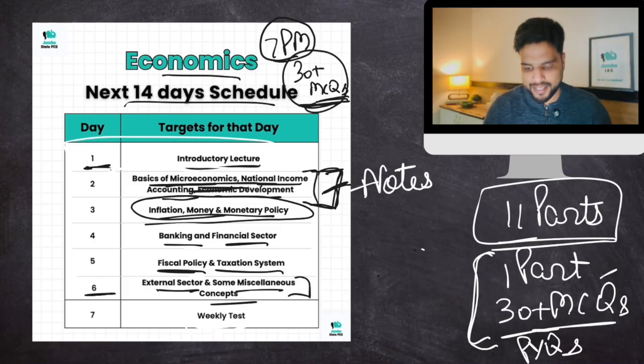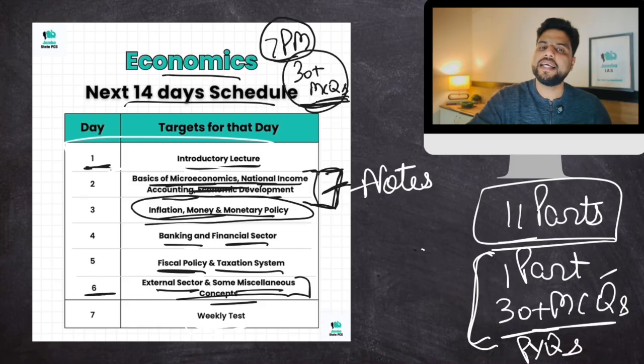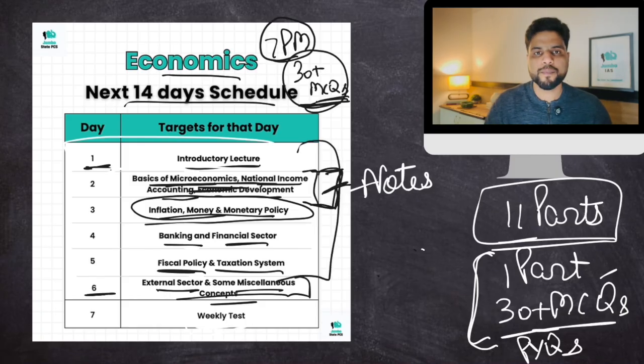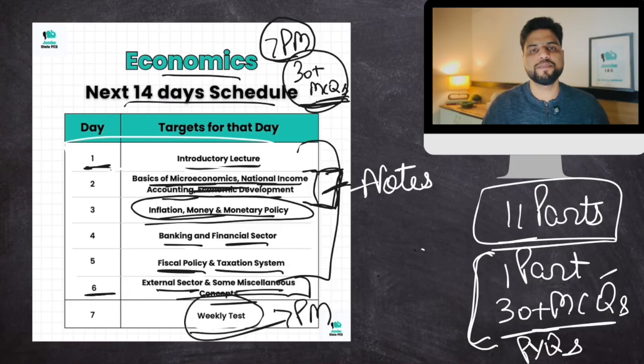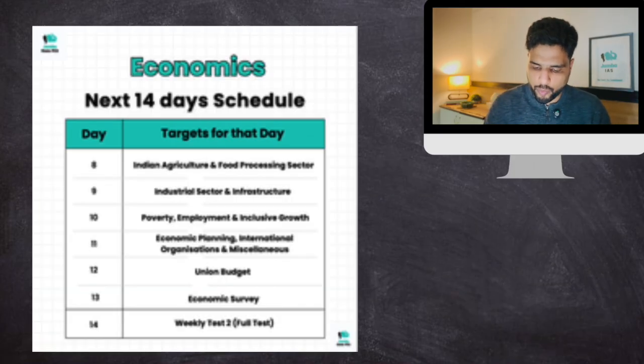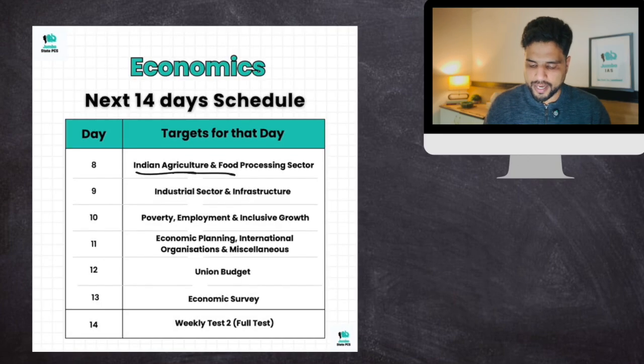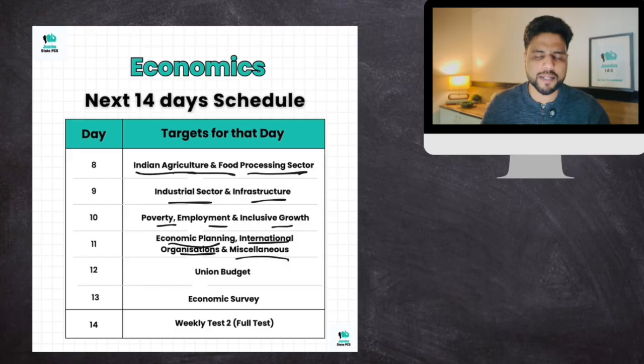And then on Sunday, this would be till Saturday. Then on this Sunday, we'll take the entire day to revise the entire week, and then at 7 p.m. sharp, give a test from these topics. Then from next Monday onwards, we would cover Indian agriculture and food processing sector. The notes would be given to you in advance. Then industrial sector, infrastructure, poverty, employment, inclusive growth, economic planning, international organizations, and some miscellaneous concepts.